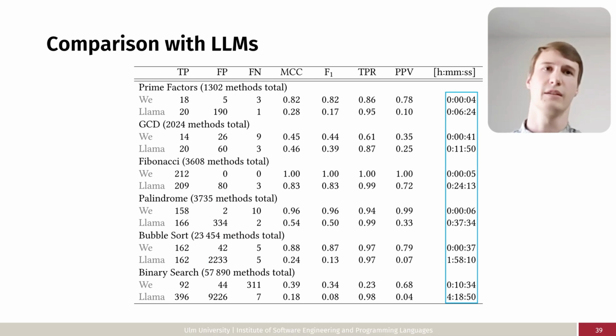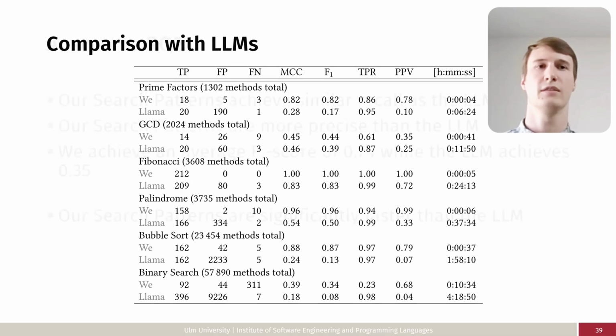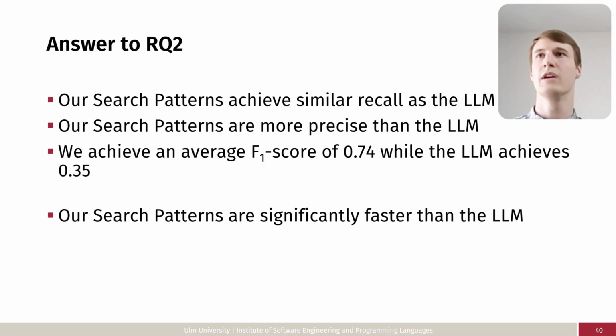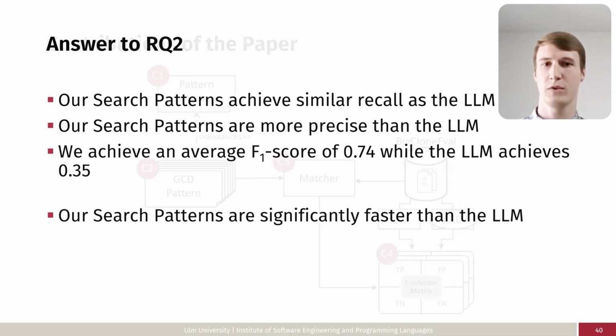Additionally, applying the large language model to the dataset takes very long, and therefore we can conclude that our search patterns achieve similar recall, but are more precise than the large language model, which results in a better F1 score. Additionally, our search patterns are also significantly faster than the large language model.